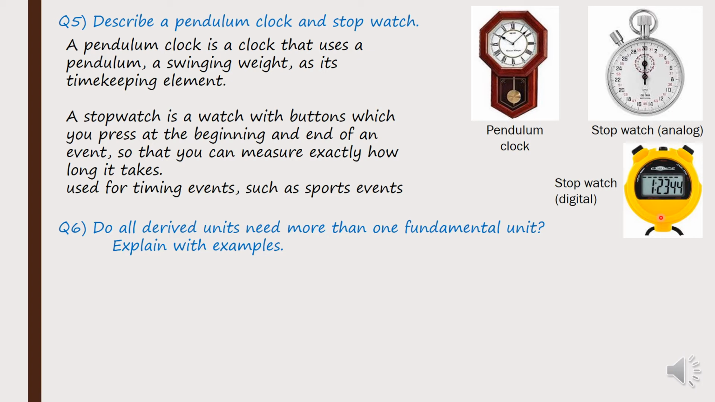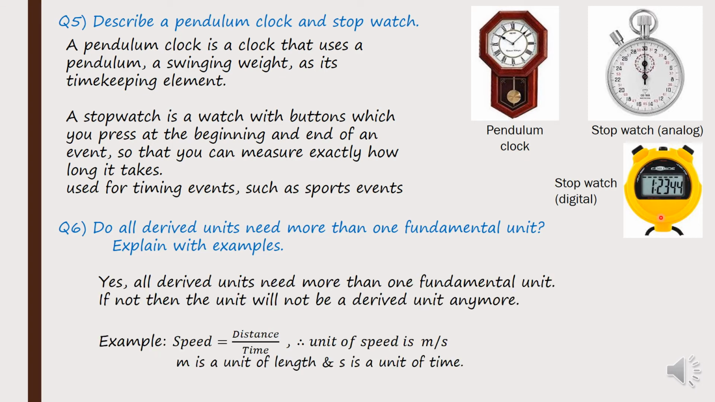To explain with examples. The answer to this is yes, all the derived units need more than one fundamental unit. Because if it just has one fundamental unit, then it is as good as saying that it is a fundamental unit. It cannot be a derived unit. Okay, for it to become a derived unit, it has to have two or more than two fundamental units added to it.